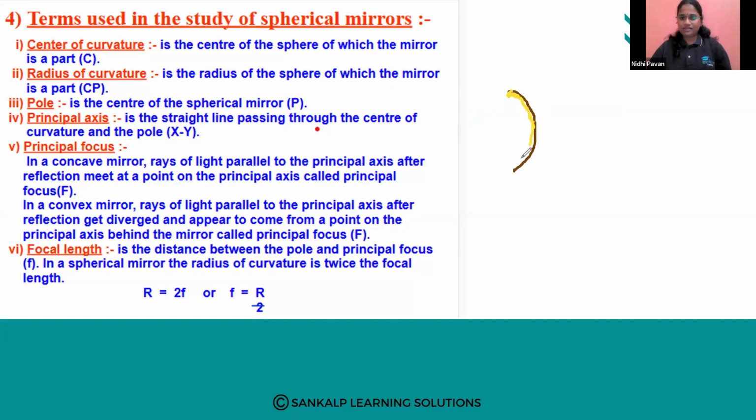So this is a concave mirror. Convex mirror means what here? This is a convex mirror where the reflecting surface is bulged outside, like this. So this is regarding concave and convex mirror.